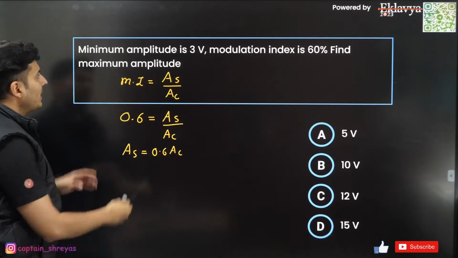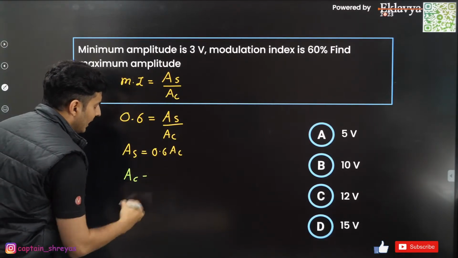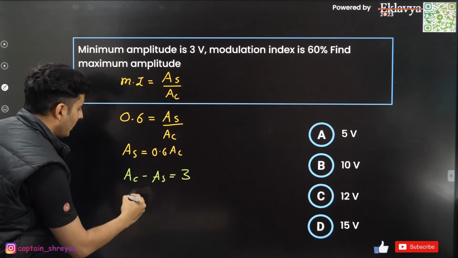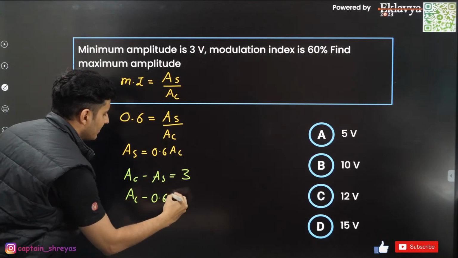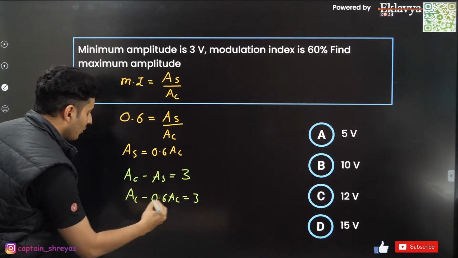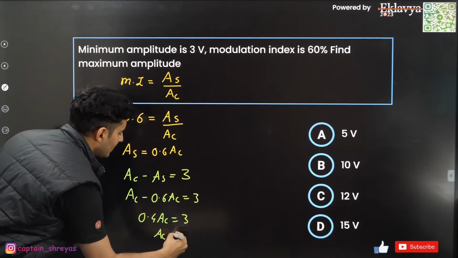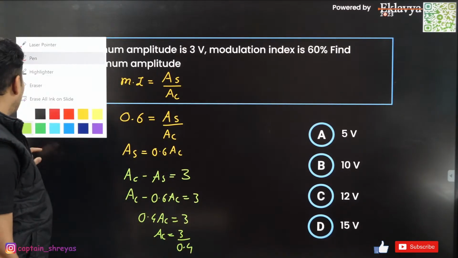Now the next step will be minimum amplitude is given. That means the carrier wave amplitude minus the signal amplitude is basically 3. So hence AC minus, instead of AS you put 0.6 AC is equal to 3. From this you will get 0.4 AC is equal to 3. So AC is basically 3 by 0.4. That is the value of AC that you get.